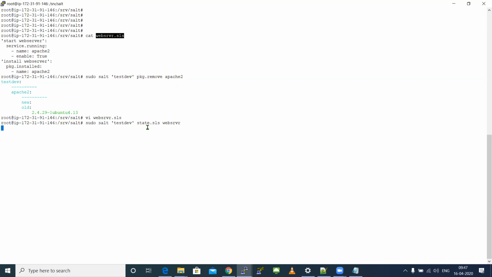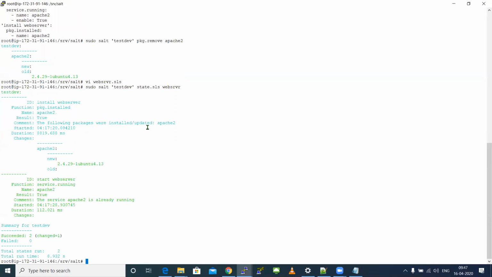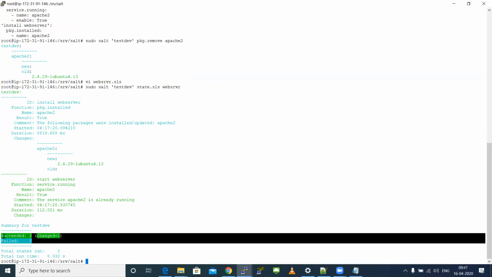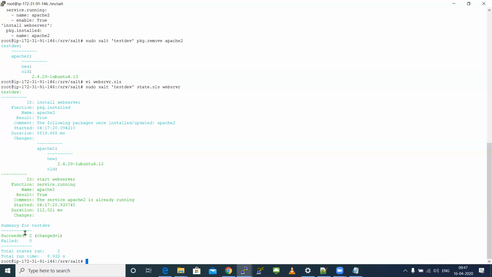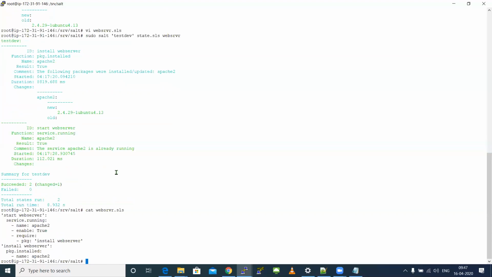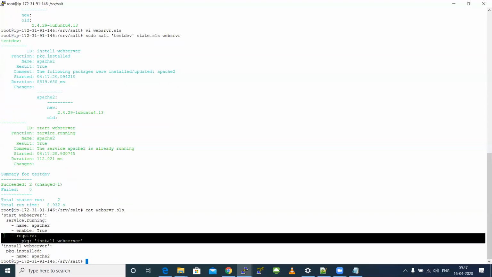So a require function or a watch function can be used to add your prerequisites. So you can skip your compiler execution too. So that is also possible. See, now you are getting succeeded to changed one. Earlier I got succeeded one, failed one, right? Now I'm getting both as succeeded because I added something called a require function. I just added this to enhance your YAML knowledge.